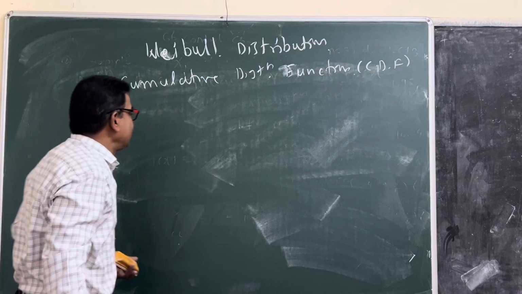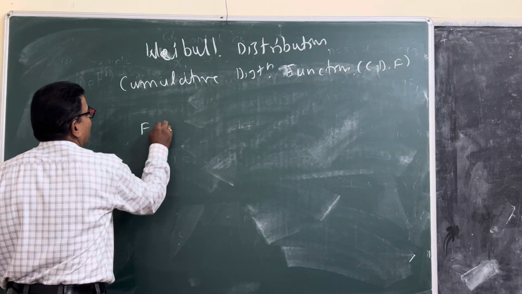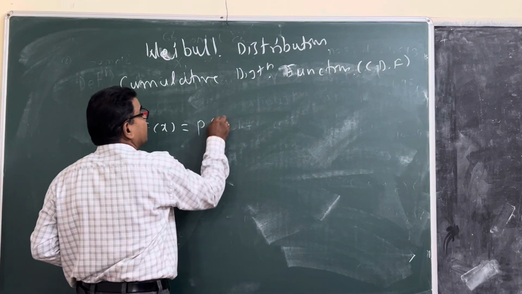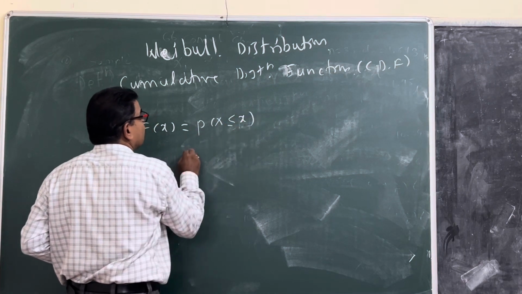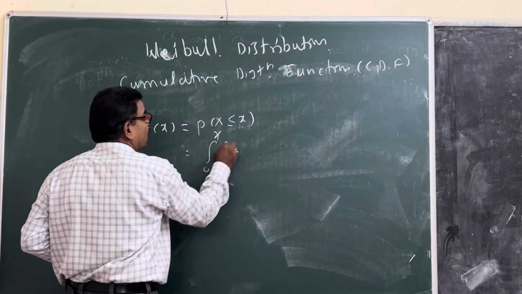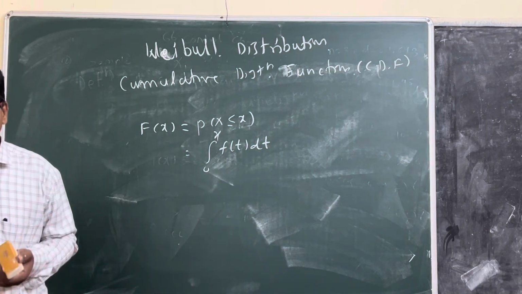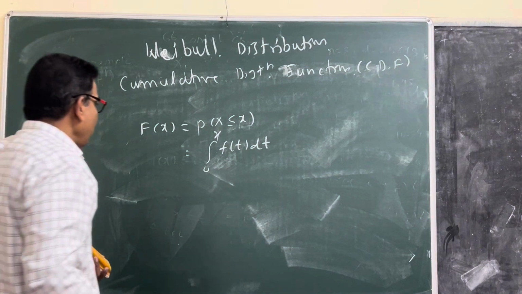What is the notation? F of x equal to, by definition, the probability that X is less than or equal to x, which is equal to the integral from 0 to x of f of t dt. T is the dummy variable of x.